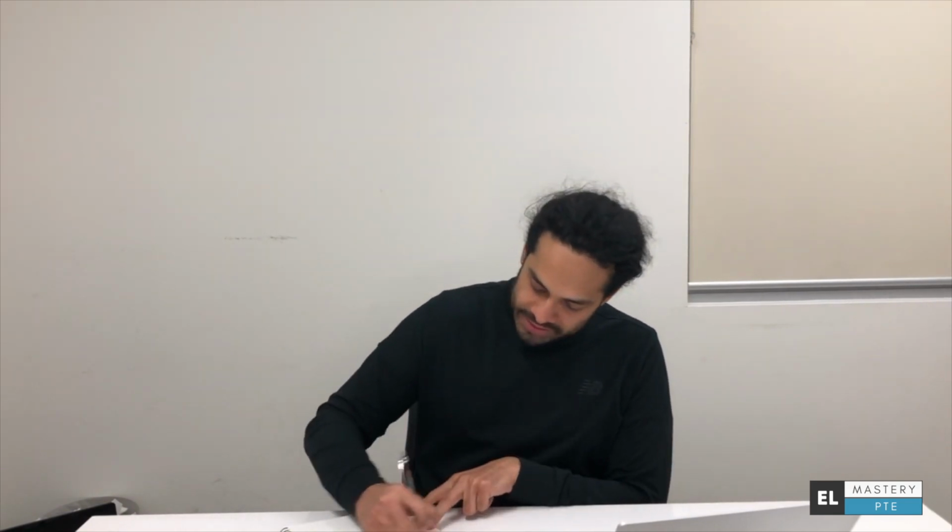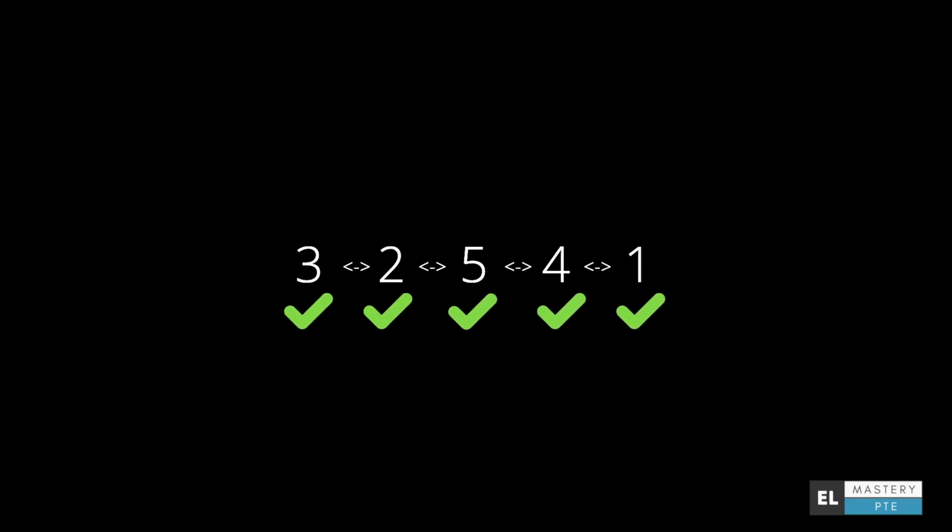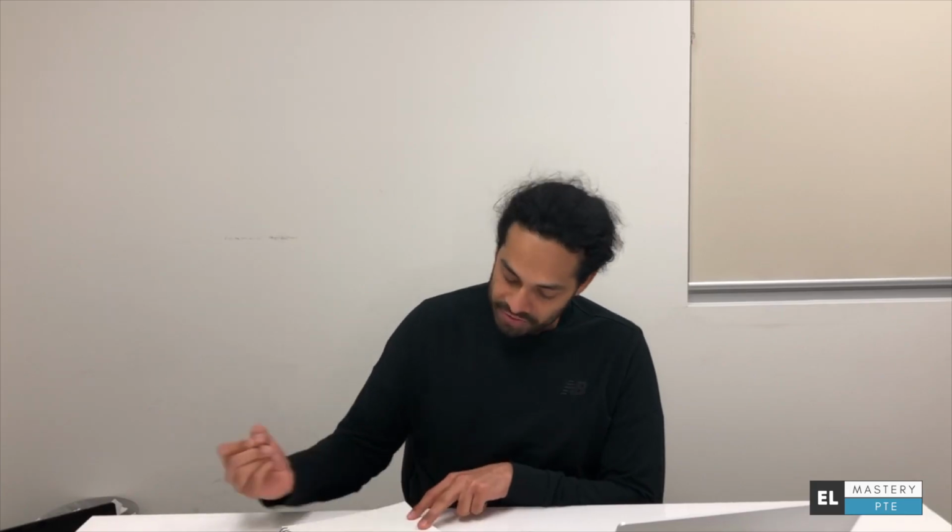So now to explain the marking of this exercise, let's go back to the first example. For example, the correct sequence in that one was 3, 2, 5, 4, and 1. Now, if someone has written the same sequence, he gets a score of 4 out of 4, because you get marks for the correct pairs. So if you've chosen 4 correct pairs, that's 3-2, 2-5, 5-4, and 4-1, you get a perfect score of 4 on 4.